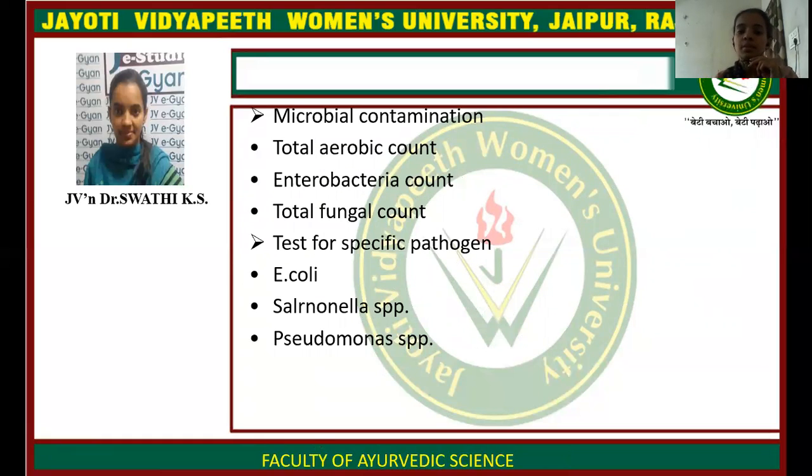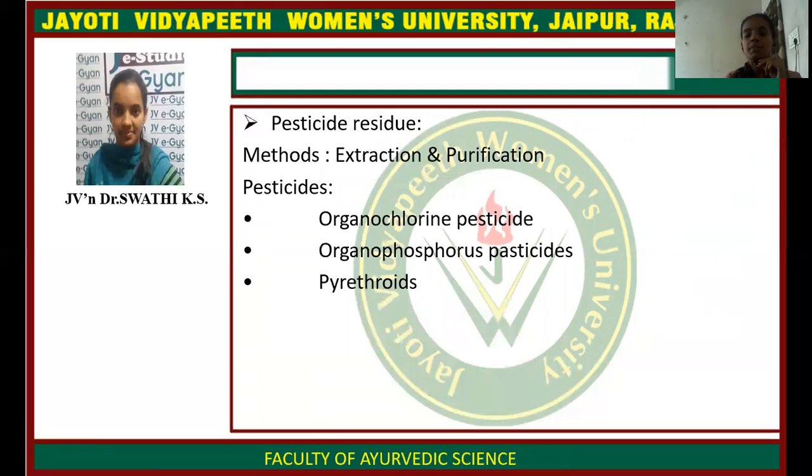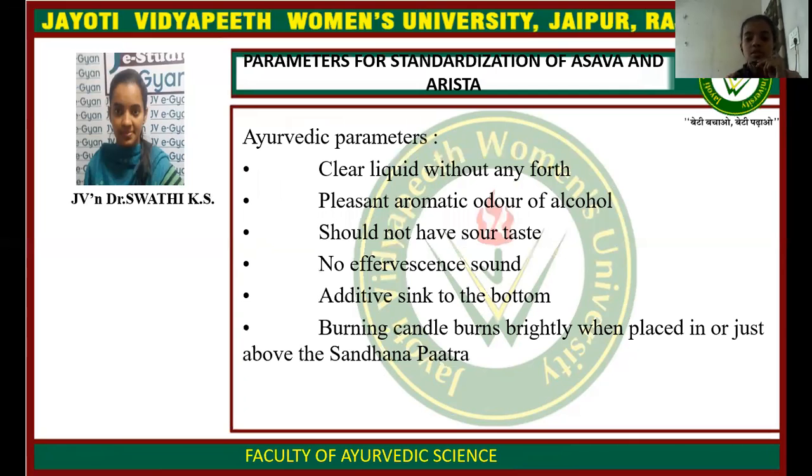Next, microbial contamination includes total aerobic count, enterobacteria count, and total fungal count. The test for specific pathogens includes E. coli, Salmonella, and Pseudomonas. In pesticide residue, the methods are extraction and purification, and organochlorine pesticides, organophosphorus pesticides, and pyrethroids come under the pesticides.